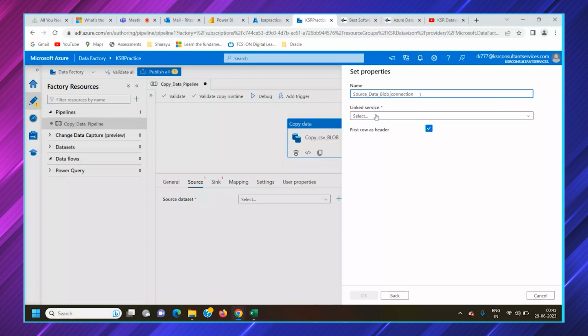To get that data from a particular source, you need to have a link service. A link service is nothing but a connection string. There isn't any link service created yet. There is an option called first row as header, which is selected by default.